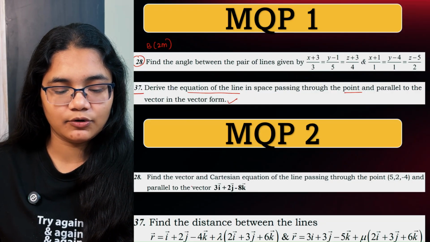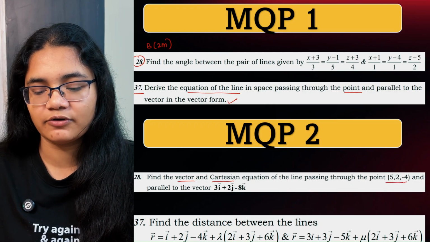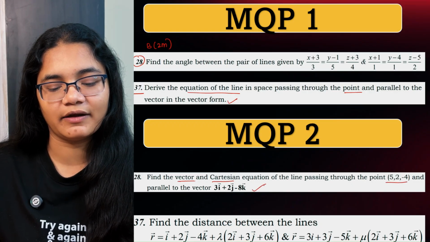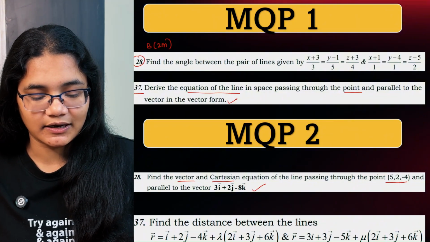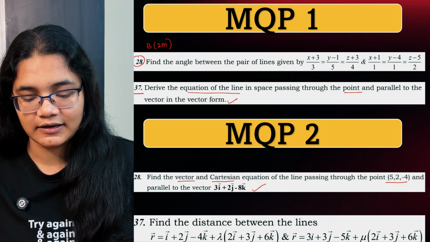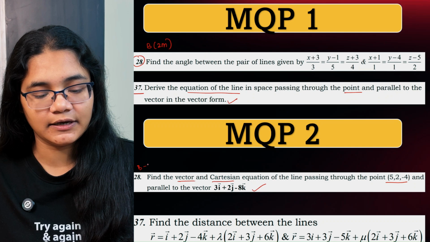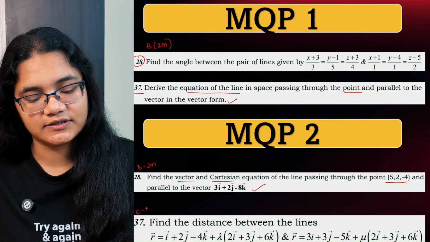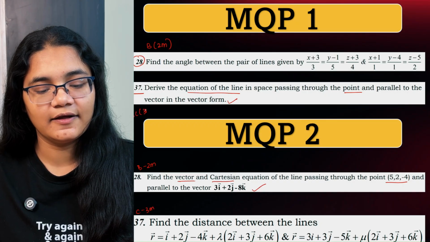Now model question paper 2: find the vector and Cartesian equation of the line passing through the point (5, 2, −4) and parallel to the vector 3i + 2j − 8k. Next, find the distance between the lines. So here there is a line given and here there is a line given. You have to find the distance between them. So this is your section B, 2 marks, and this is section C, 3 marks. Okay, and here also the second question 37 is section C, 3 marks.